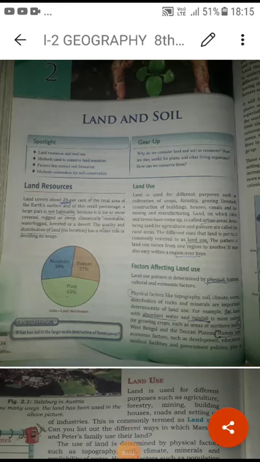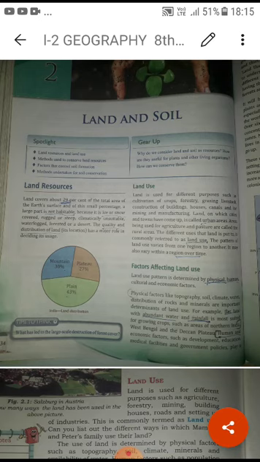So, students, in this chapter we have already learned how many kinds of soils are formed in India and what the different characteristics of the soil are. I think in one or two videos we have talked about it, and also about the formation and the layers of the soil.